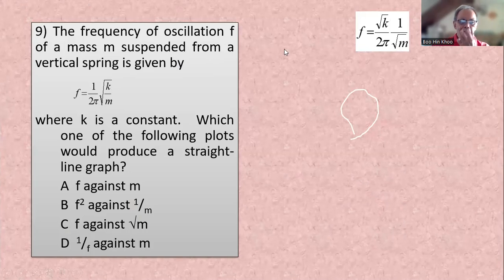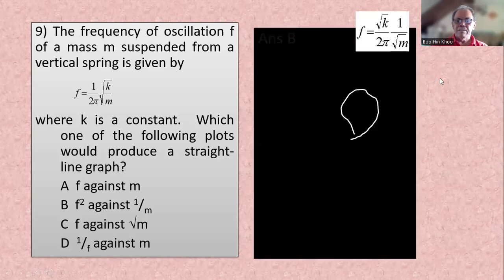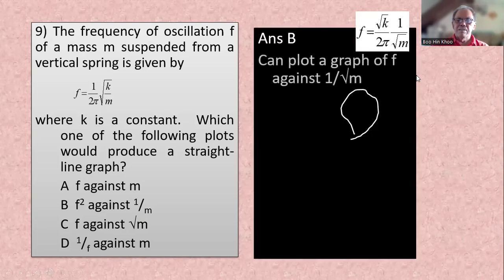So we can either rewrite the equation. Right? These are constant. F is proportional to 1 over root M. M is the one changing with frequency. So this is your y equals mx. So we can plot F against 1 over root M. And this is your gradient.